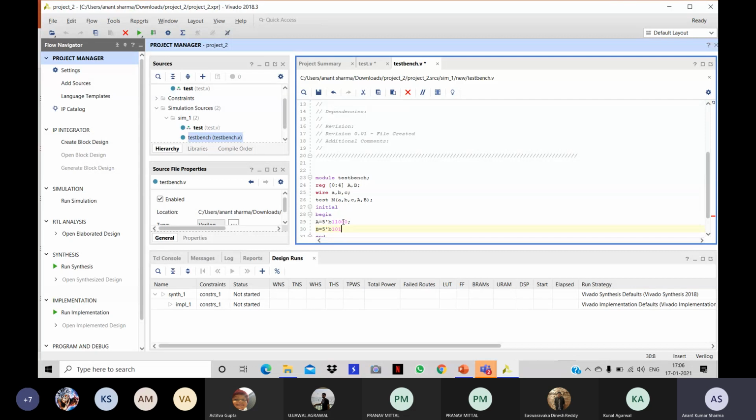Now after 100 seconds, let's change the values of our inputs. Let A equal 24 only, and B now equal to A, that is 24.